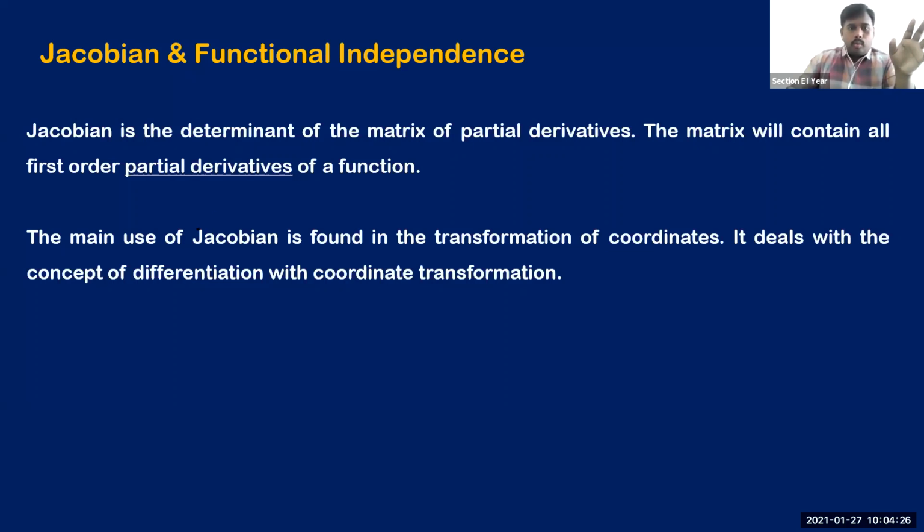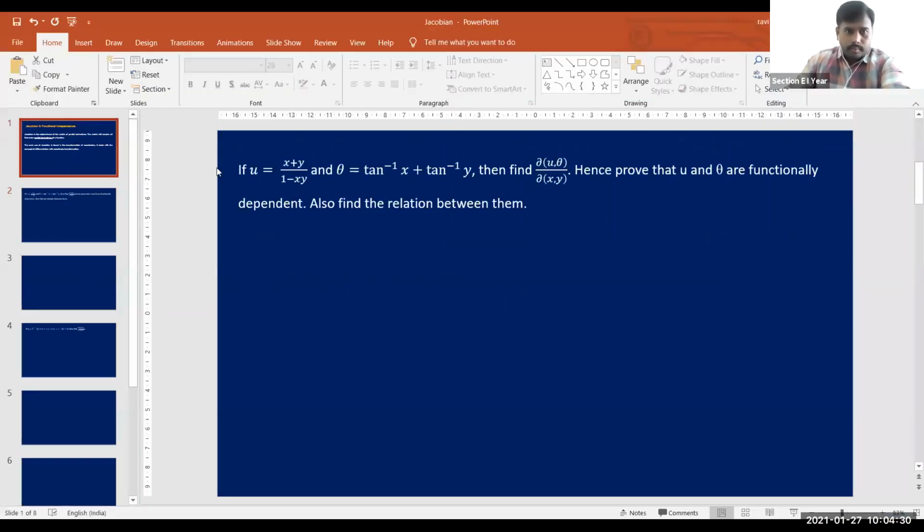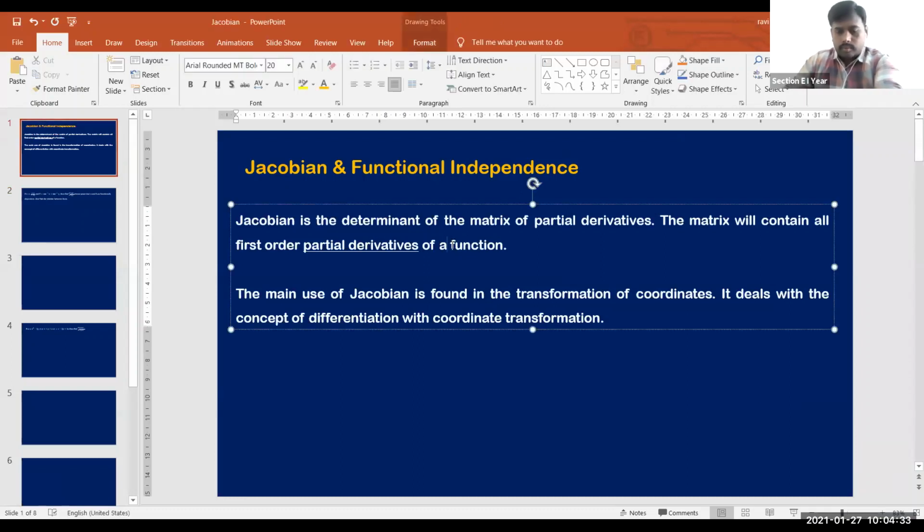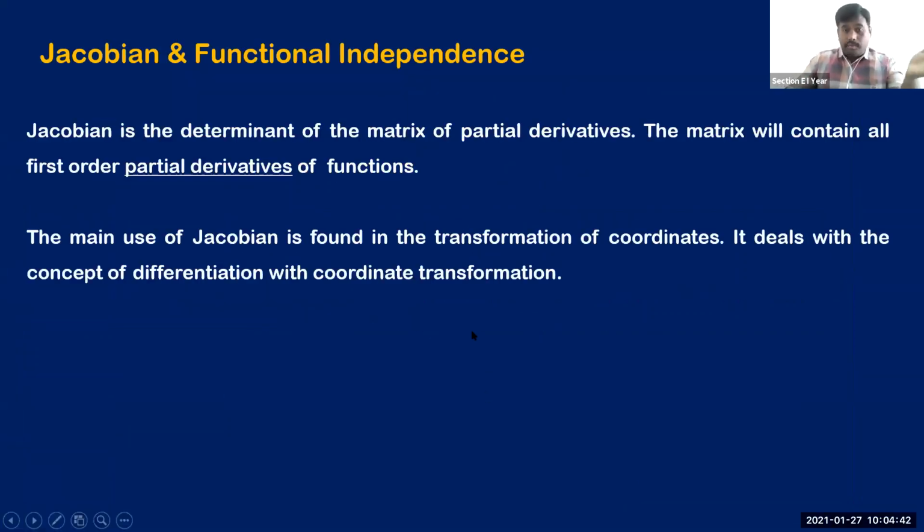You will be given one or two different functions. There may be 2 or 3 functions also sometimes. That's why they may not be partial derivatives of a single function. There may be partial derivatives of different functions sometimes. But see, if you are given 2 different functions, they must be functions of 2 variables.